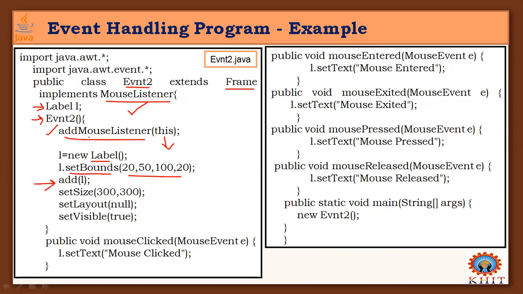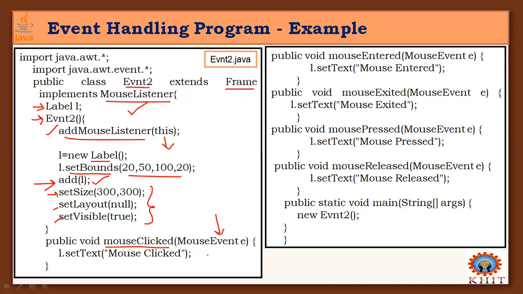This is component registration, right? That is the mouse listener registration, and this is adding the component to the frame and setting the size, layout, and visibility. After this, you need to perform some action. So what type of actions can you perform with the mouse device? You can perform a mouse click.